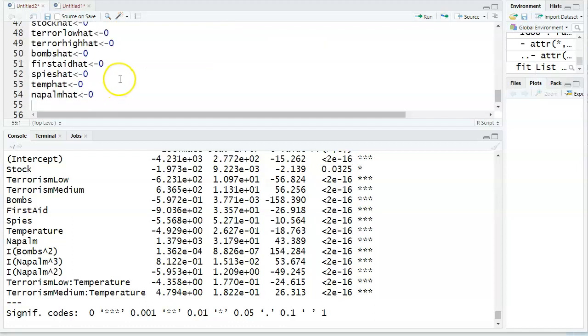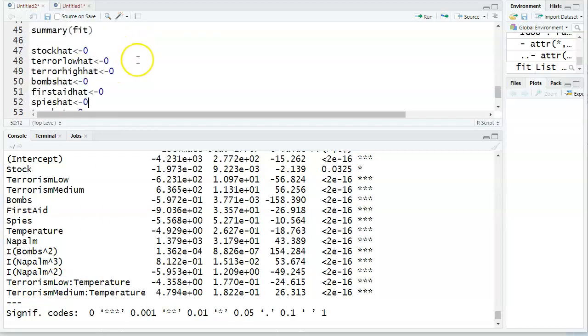The variables I don't have, like firepower, don't need a hat, and I don't need a bombs squared hat because I already did bombs hat, and I already did terrorism hat, and I already did temperature hat. So here's all the hats I need. I just gave them values of 0 right now because I didn't know what else to do.